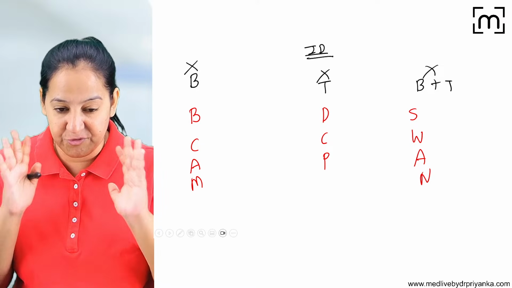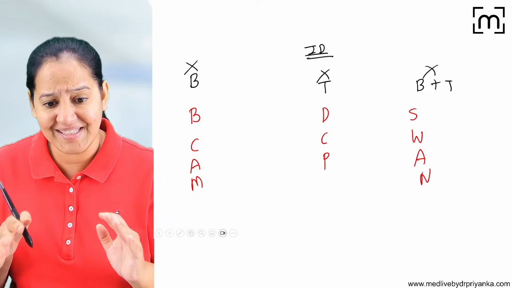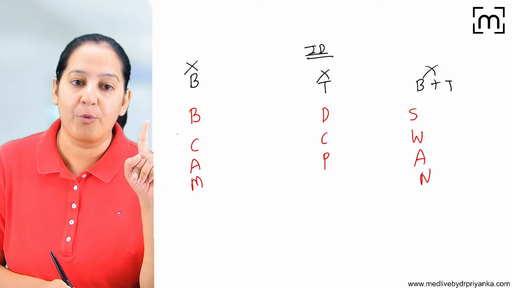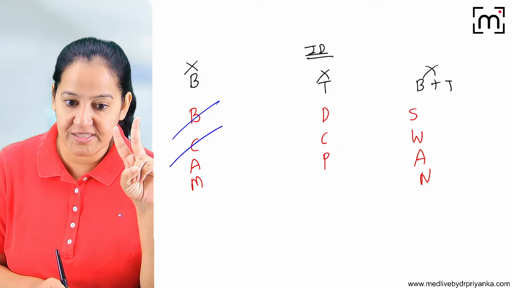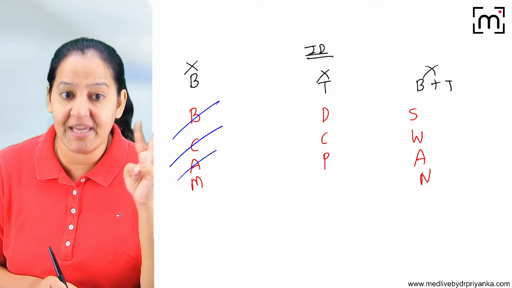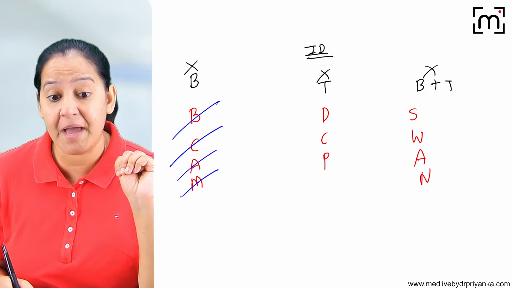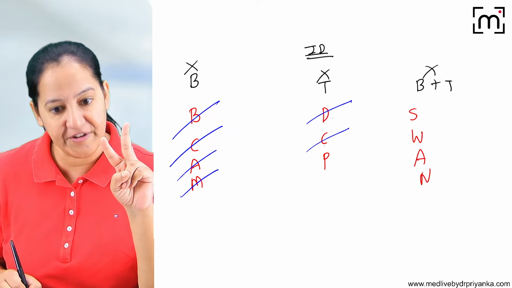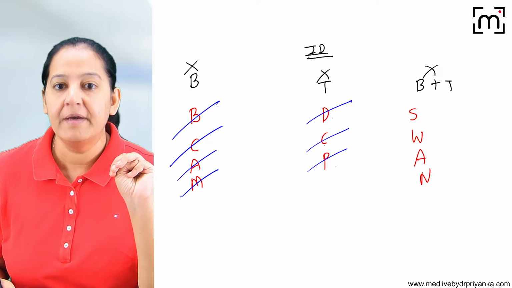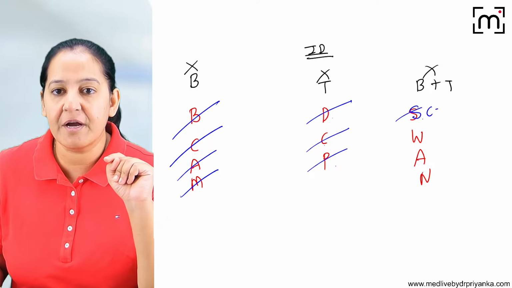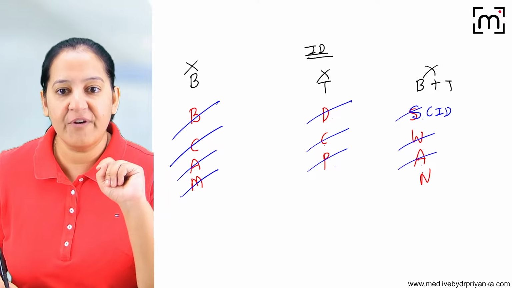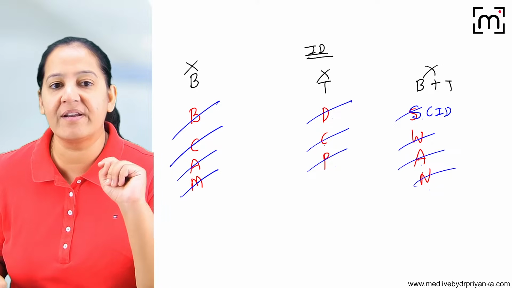The first thing you have to learn is the classification. If you don't like this mnemonic, learn some other mnemonic, but please learn that. So here Bruton, common variable immunodeficiency, isolated IgA deficiency, hyper IgM syndrome. Here D for DiGeorge syndrome, C for chronic mucocutaneous candidiasis, P for PNP. Here S for SCID, severe combined immunodeficiency, W for Wiskott-Aldrich syndrome, A for ataxia telangiectasia, and N for Nezelof syndrome.